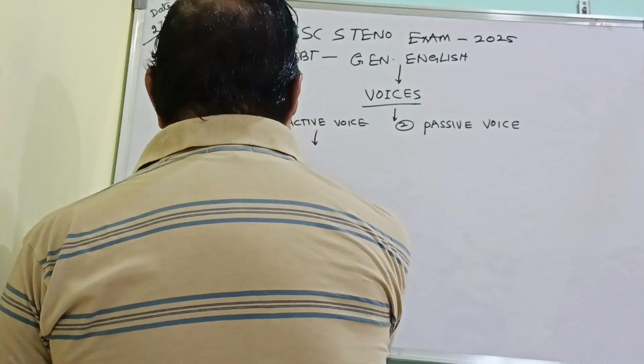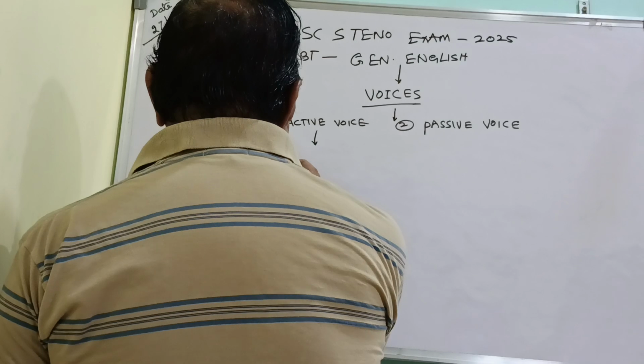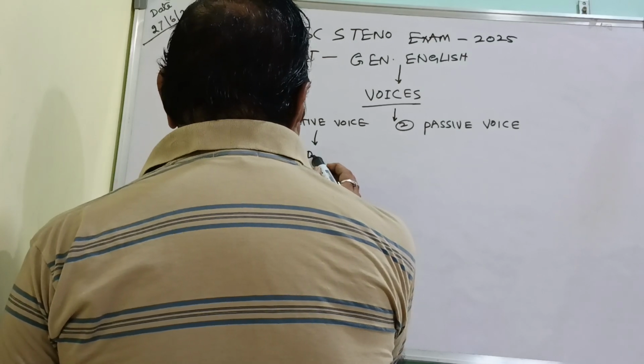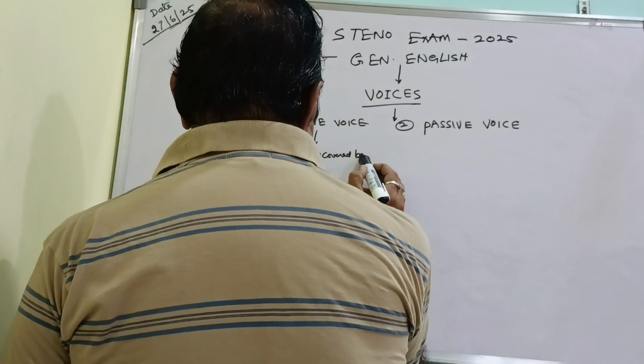See, the example is: America discovered by Columbus.